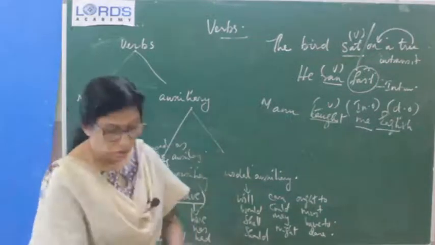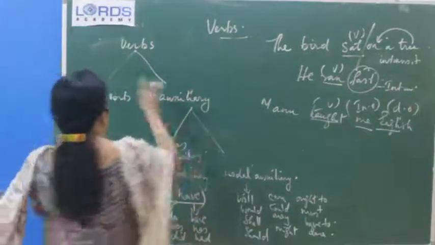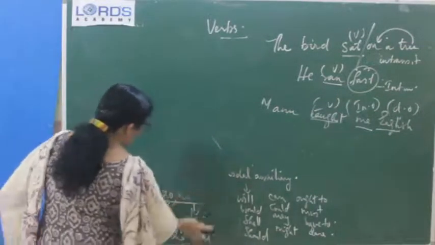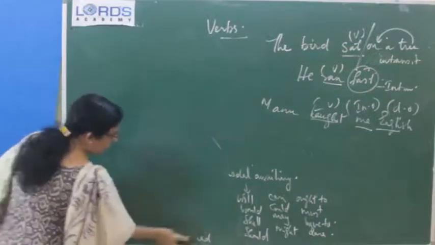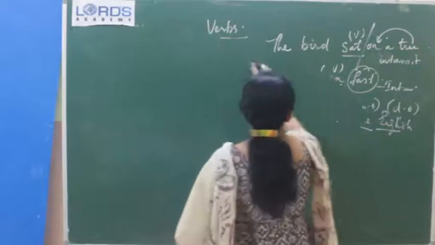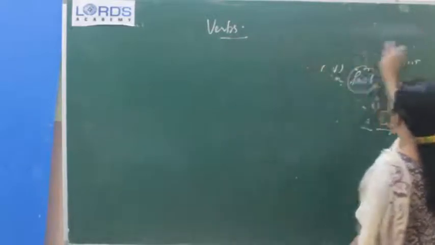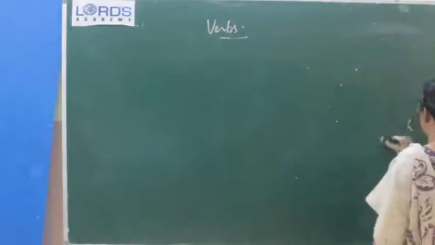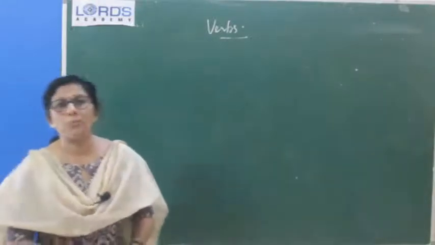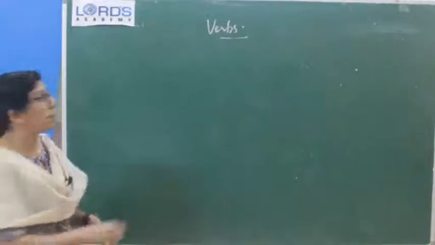Now we are moving on to troublesome verbs. We have a set of troublesome verbs which are really confusing. And we know about strong verbs and weak verbs. Which are the strong verbs? Verbs have 3 forms: V1, V2, and V3. V1 means present tense, V2 means past tense, and V3 means past participle form.